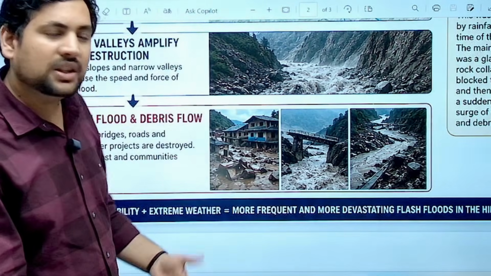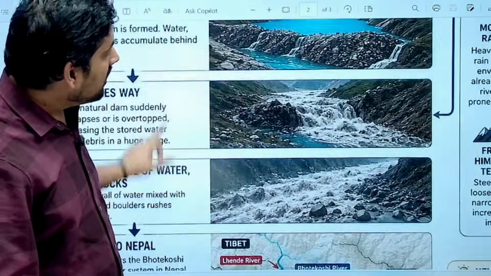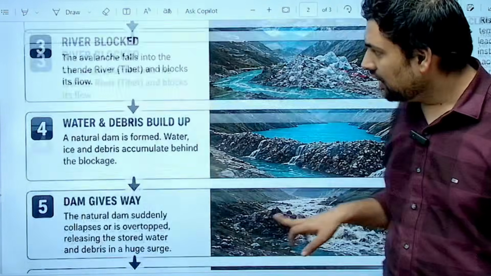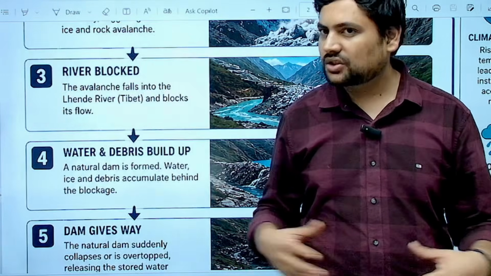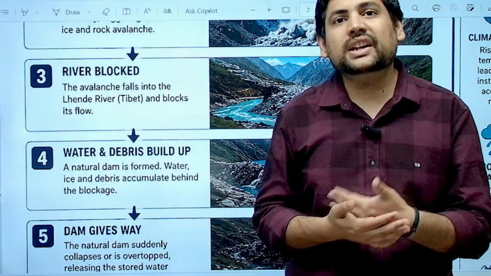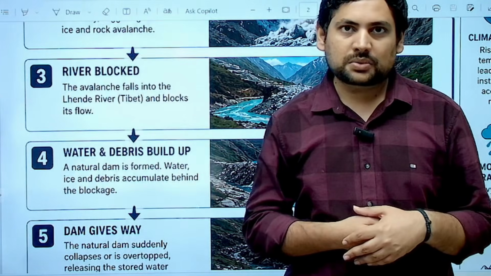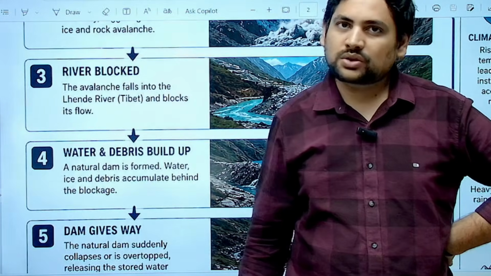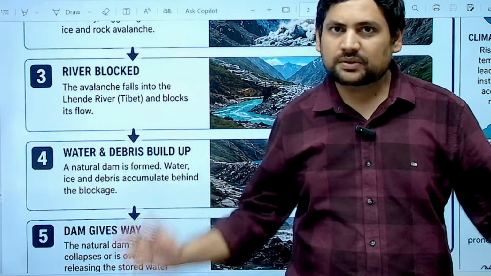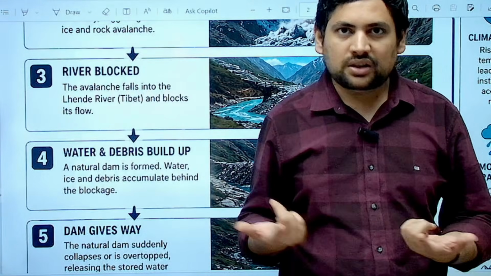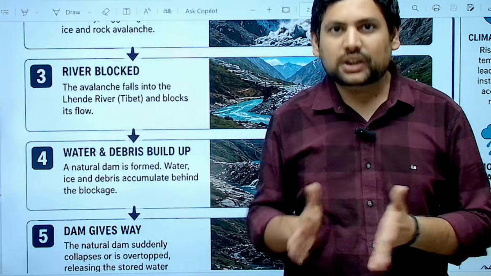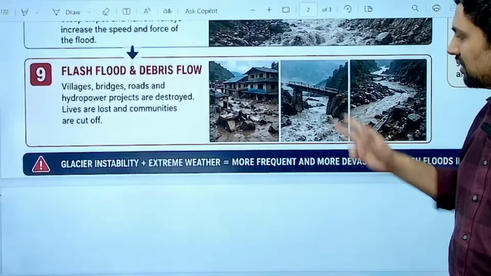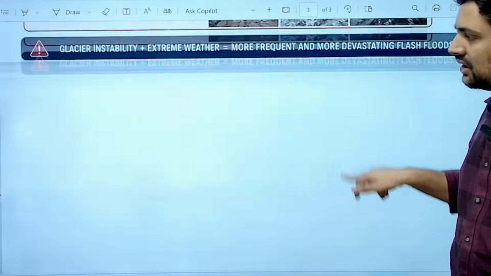Why is it being called unprecedented? Because this is not even remotely related to the monsoons or rainfall. So this is what their meteorological department has said, that this is not because of rainfall, and this was not something that they had predicted in their weather systems, because this was caused by something high up in Tibet, and this information was not relayed to Nepal on time. Now there is a lot of speculation about why that happened, because Tibet is controlled by China, so all that political stuff goes on. But the destruction it is causing is still continuing, in all these areas that lie downstream.